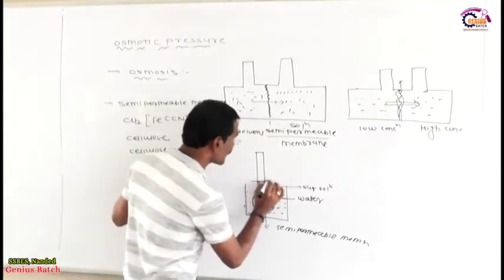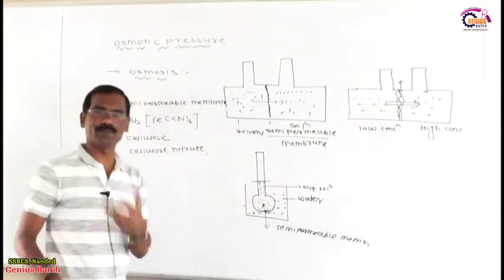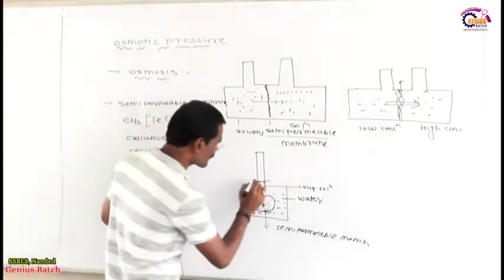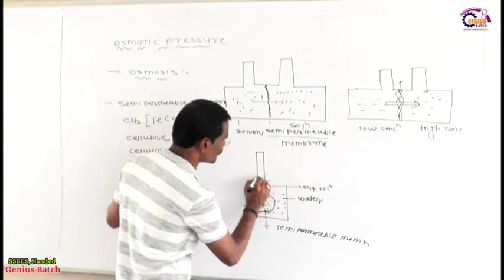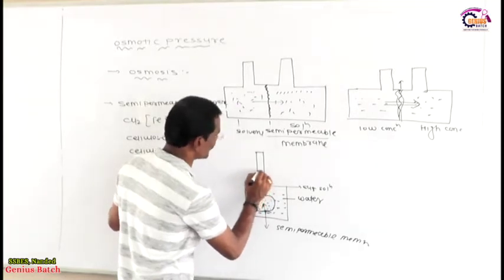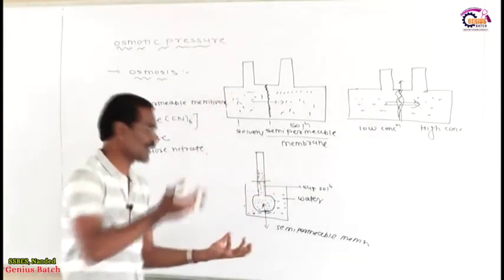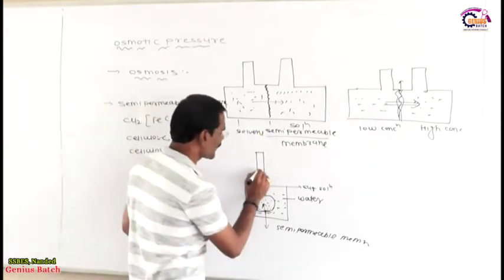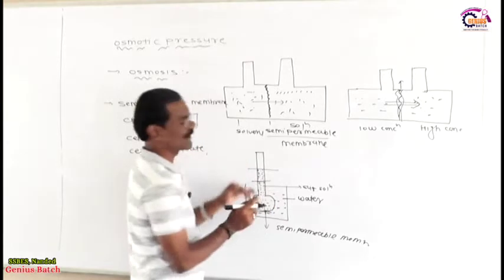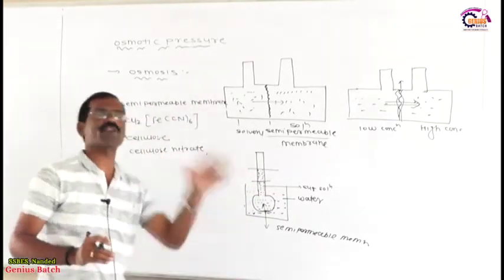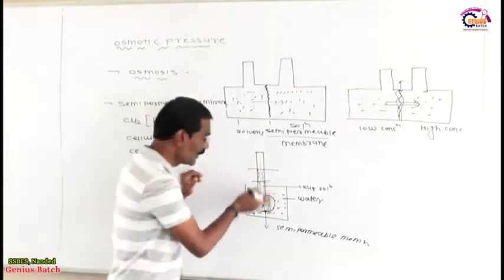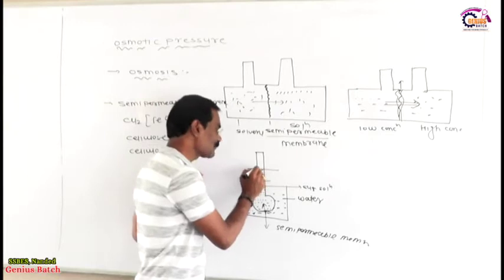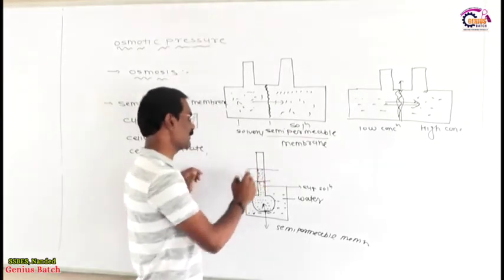Now this is the level before osmosis. But when osmosis starts, the solvent molecules enter into the solution, and the level in the funnel increases. Suppose the level increases up to here, and then stops again. Then osmosis no longer happens. Why does the osmosis phenomenon stop here?